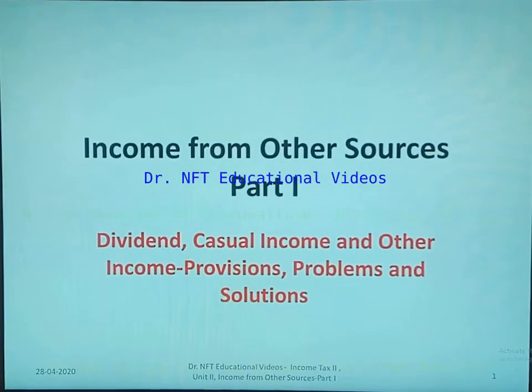Let us begin with Unit 2 under the title Income from Other Sources. This is the fifth head of income.